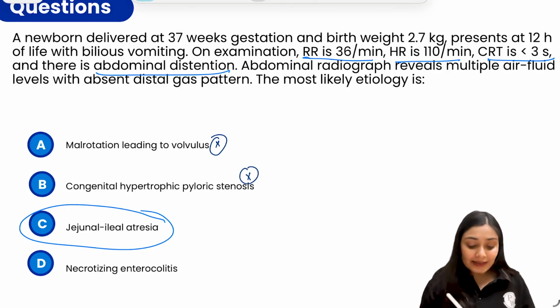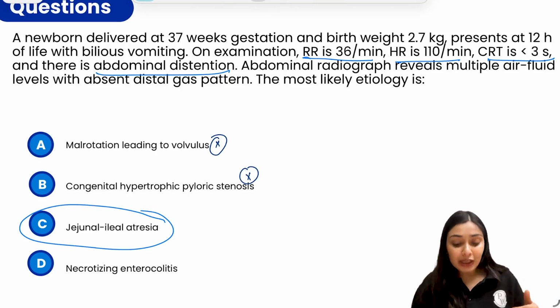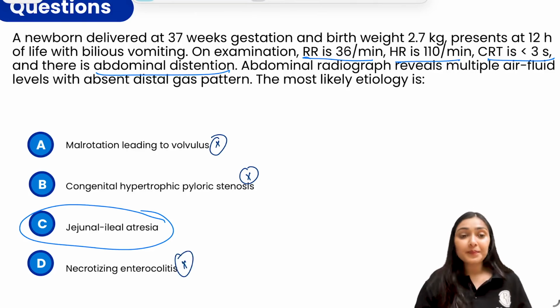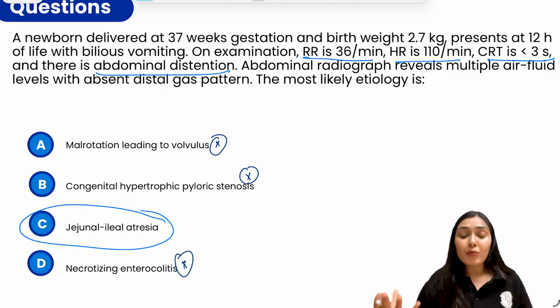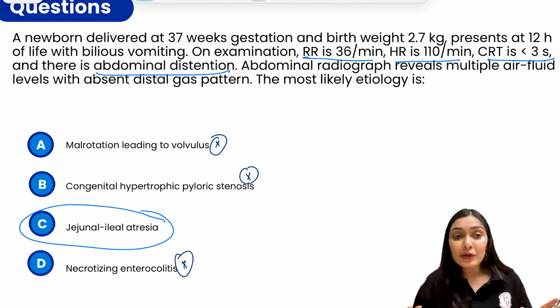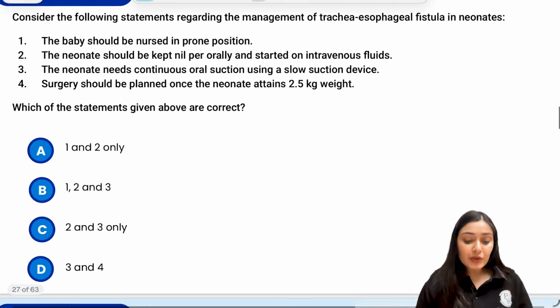And in NEC, initially, what do you see? You see abdominal distension, you will see bloody stools, nothing like that is given over here, so it's wrong. Right? And pneumatosis intestinalis, air under diaphragm, all of these scenarios would be there. But the scenario that is mentioned in the exam is setting with jejunal ileal atresia. Moving to the next question.